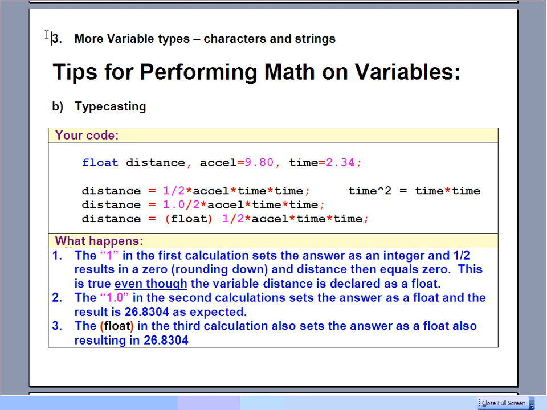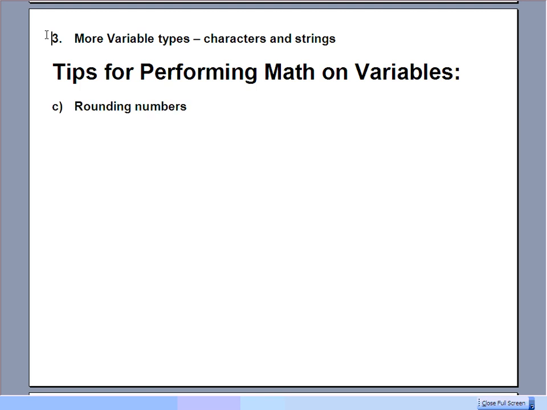A little note up there about the actual time multiplied by time. You might think that you could go time to the 2 is equal to time times time, like time squared. But actually time to the 2 is not what you would expect in C. So you'll have to actually use time multiplied by time, or there is actually a power command that we'll take a look at a little bit later. But time with a little caret and then the 2 doesn't actually work.